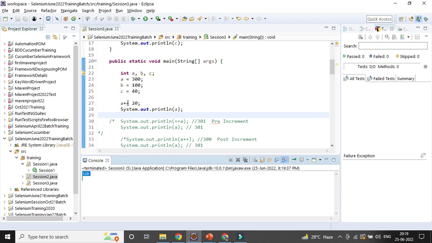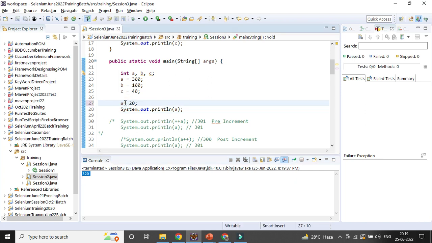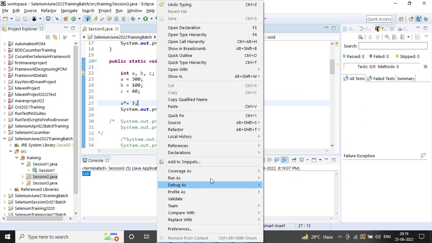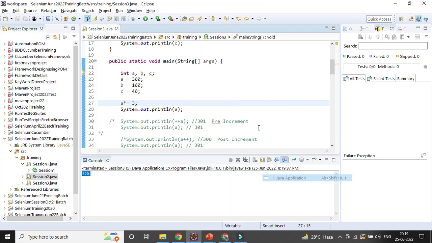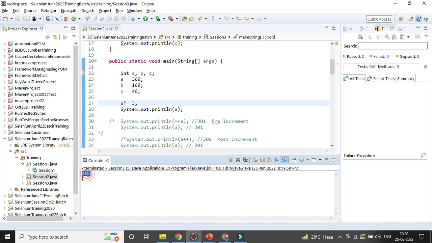Similarly, if you give a minus equal to 20, it will be decremented by 20. If you give a star equal to 3, it will be multiplied by 3, and the value will be 900. You could see, that is the way it will work.